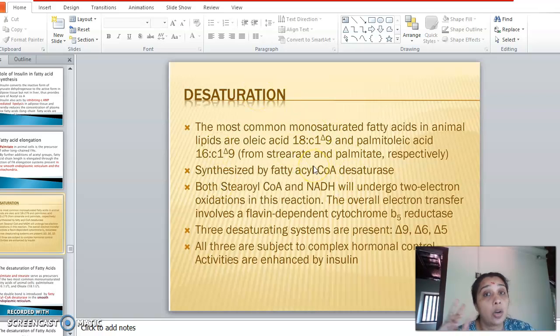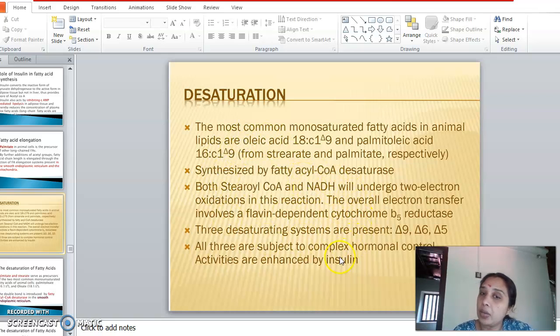So which are the 2 substrates? Of course, one is our palmitic or stearic fatty acid, right? So palmitic acid or stearic acid undergoes oxidation. That is, 2 hydrogen atoms will be removed and replaced with a pi bond, or a double bond. That is one of the substrates which is undergoing oxidation, those 2 hydrogen atoms being removed. Now, which is the second substrate? The second substrate is the NADH molecule. That is, when the reaction is happening, 2 substrates are undergoing oxidation at a time.